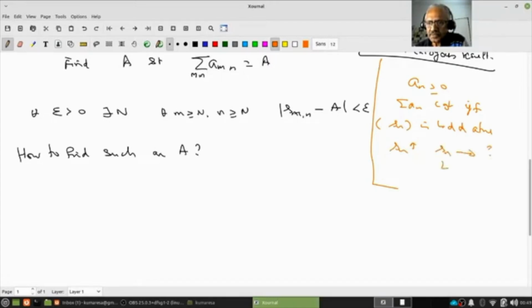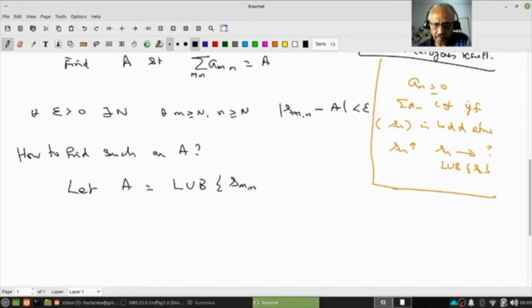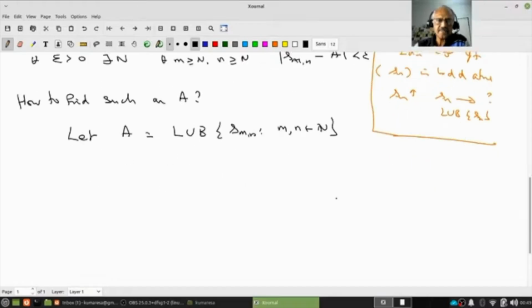Where does it converge to? It converges to the LUB of S_n. That gives us an idea. Let A equal the LUB of S_mn, where m and n vary. Let us see whether it converges.